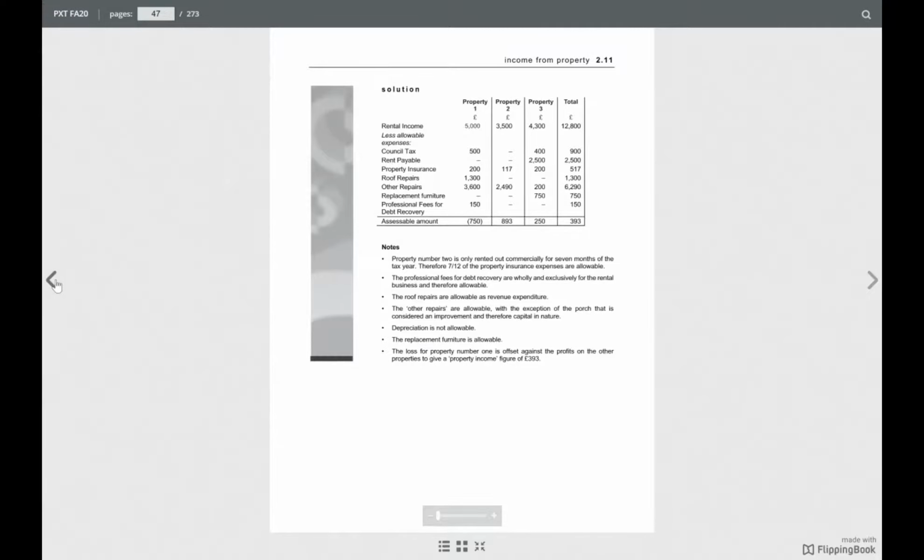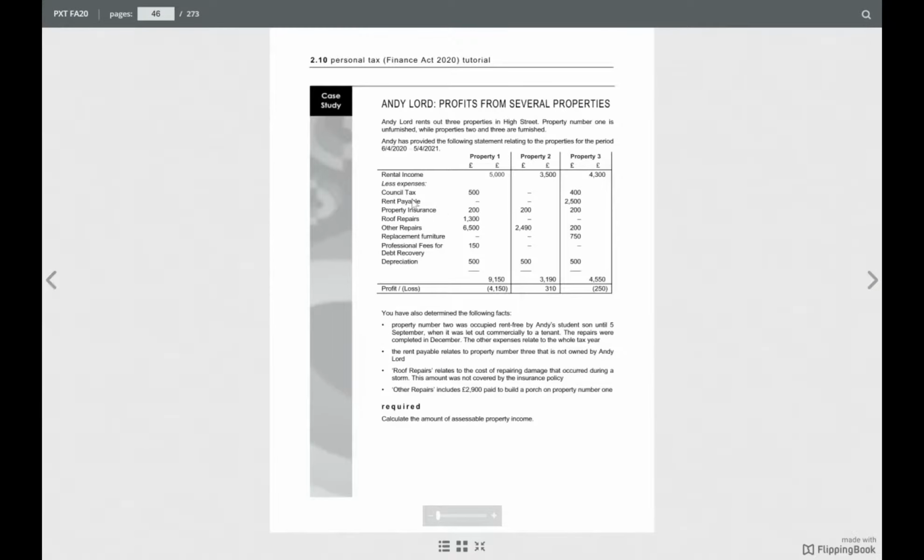Okay, 750. Other property, second property, let's see. For this, is there any note? On property 2, yes, it is occupied by Andy's student son rent free until 5th September. So this is not allowed until 5th September. Only after 5th September will we consider the rent.